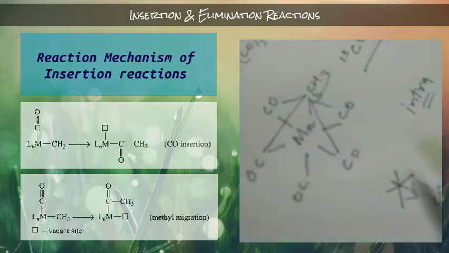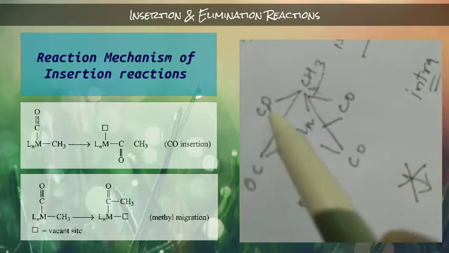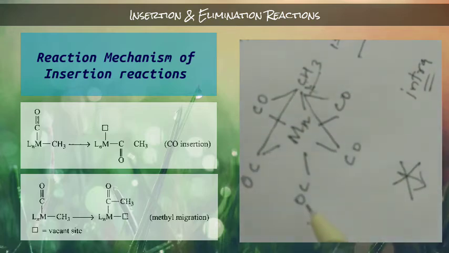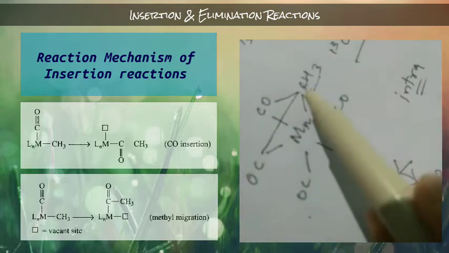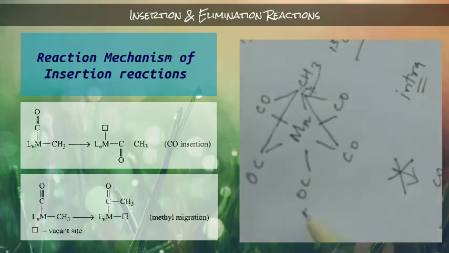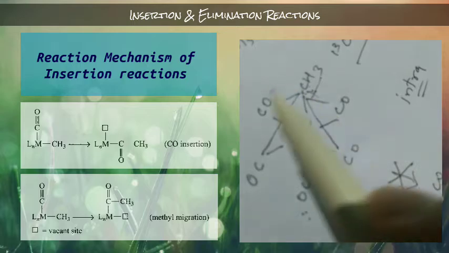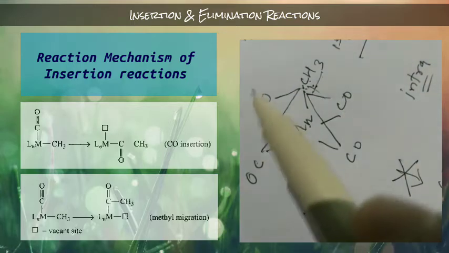If you rotate this one, the distance from here to here, or here to here, is the same, but the distance from here to here is not the same. It will be slightly longer. This is the longer path, so it would have to travel a longer path to attack this carbon. So it will attack the carbonyl ligand amongst these 4.